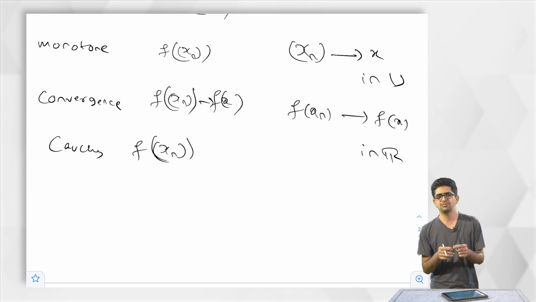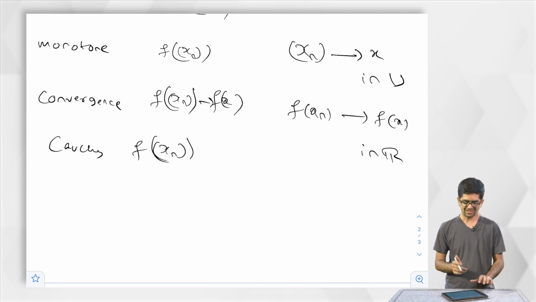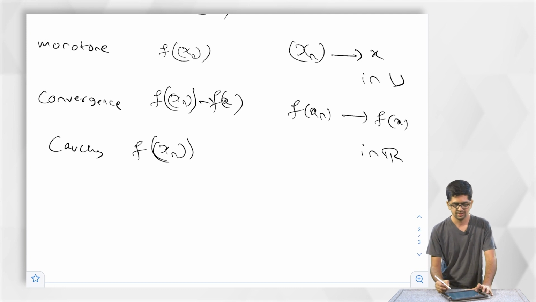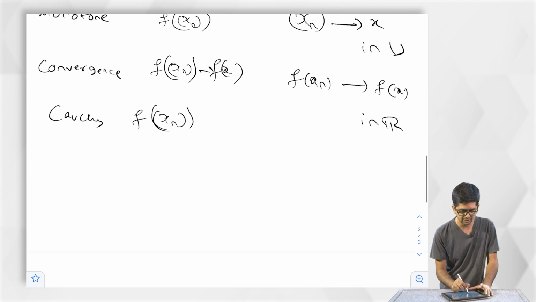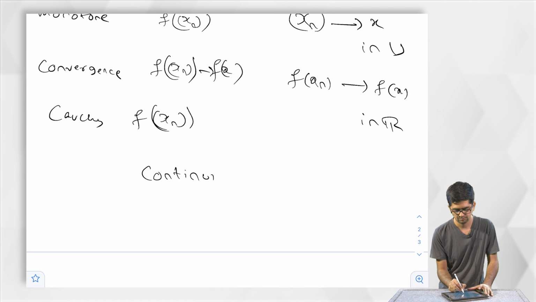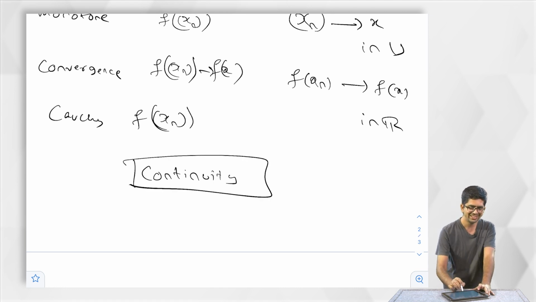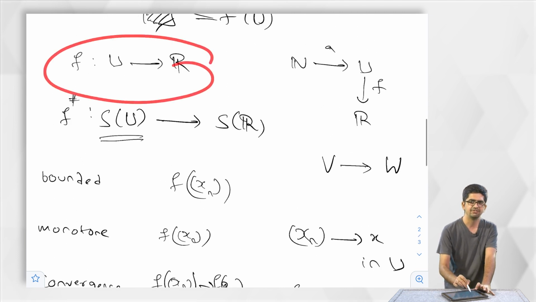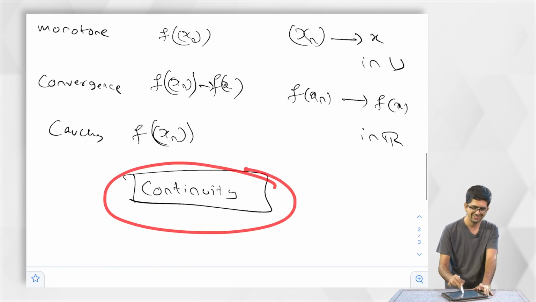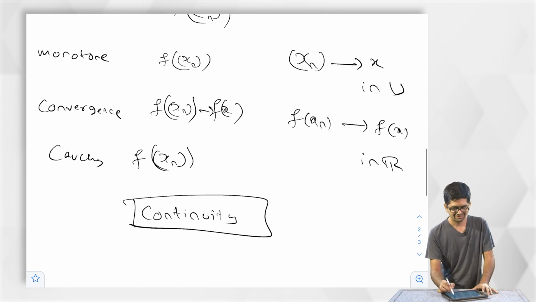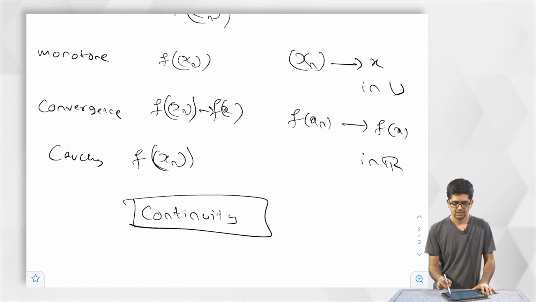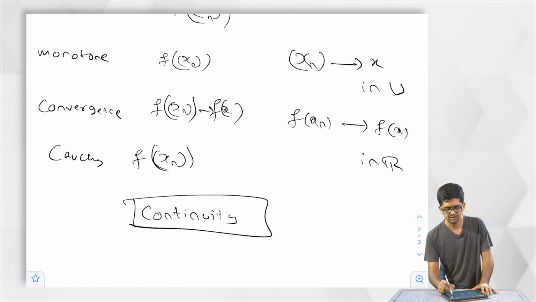Actually this nice thing I am using many times, but at this stage we already have a name. We do not have to give any extra nomenclature. This already has a name. We say that this map F is this if for every convergent sequence in U the image is a convergent sequence with this being the limit.